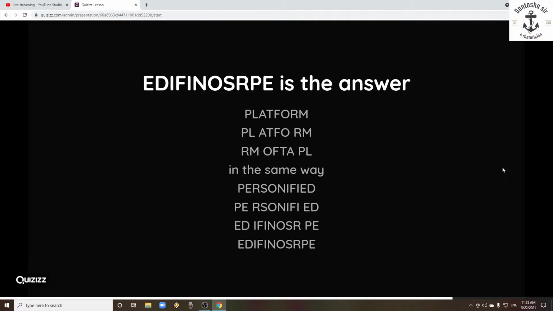If we write this same code for personified, pull the first 2 letters PE, pull the last 2 letters ED, and write all the remaining letters in a reverse way, then bring ED to the PE position and PE to the ED position and mix them. That is why EDIFINOSRPE is the answer. These things, yes, you can do within 10 or 20 seconds also. It's just that we need to know in what ways we can actually think. By knowing these answers, your brain will know you have to think in this way also.